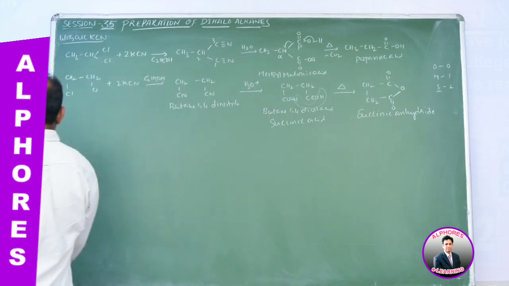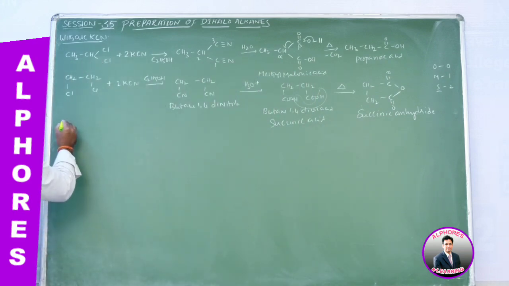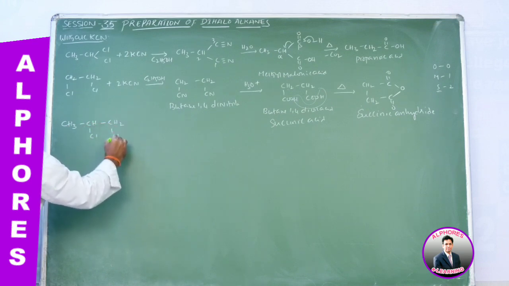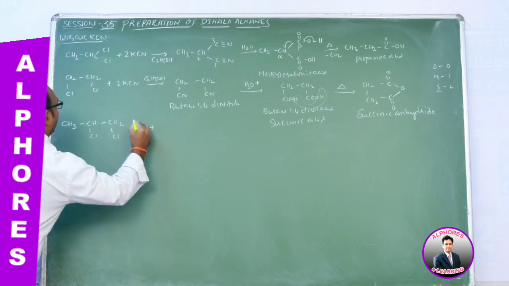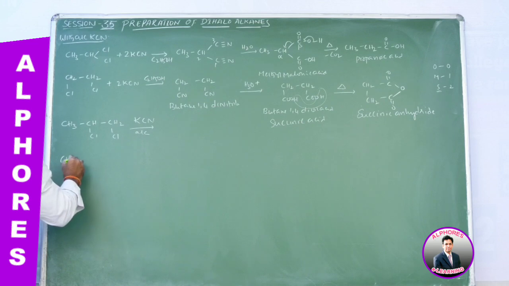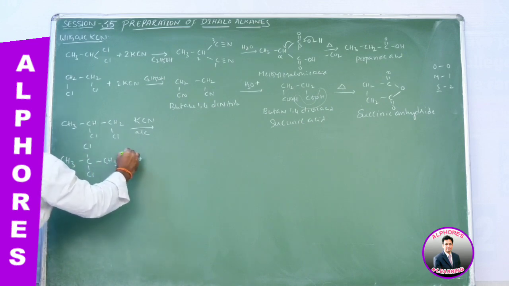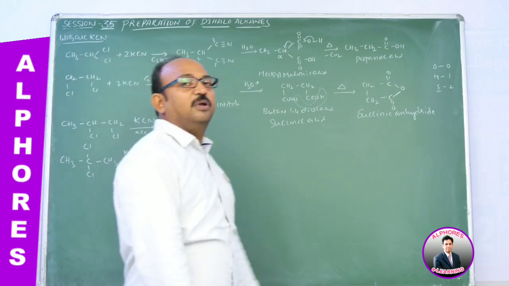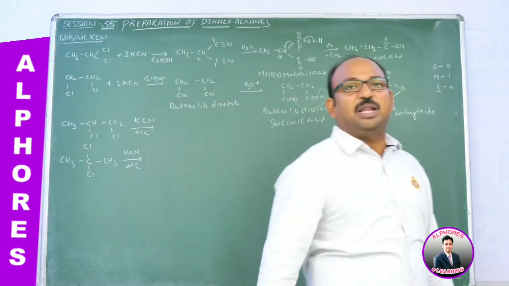Now check out what products you are going to get if we consider 1,2-dichloropropane upon treatment with KCN in excess alcohol medium, and 2,2-dichloropropane upon treatment with alcoholic KCN. So what products are we going to get? Check out. These are the methods and chemical properties of vicinal and geminal dihalides.